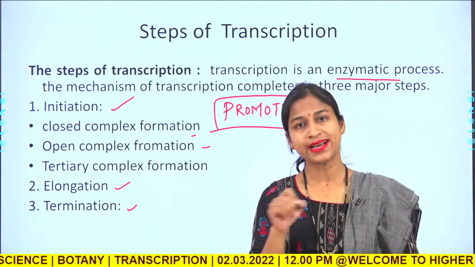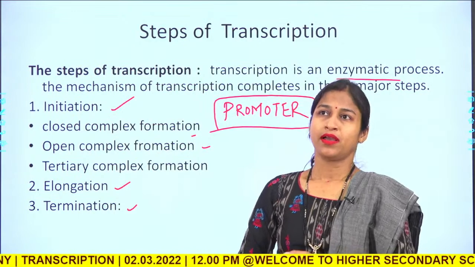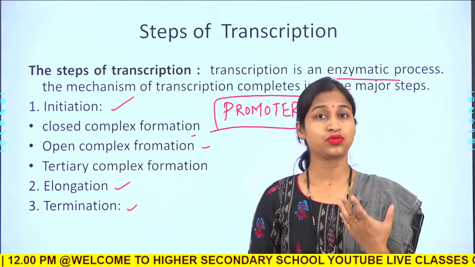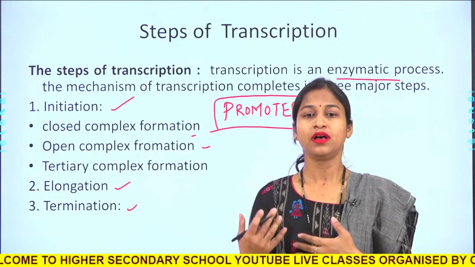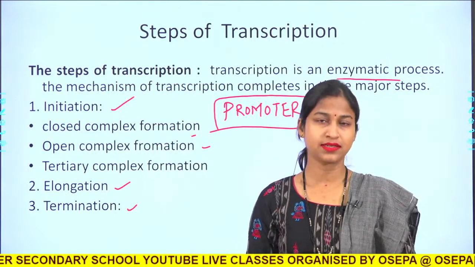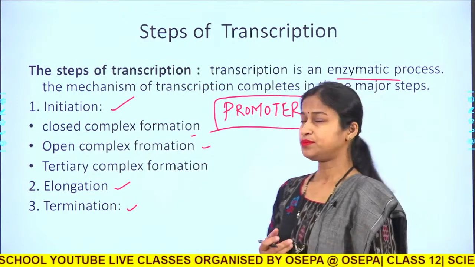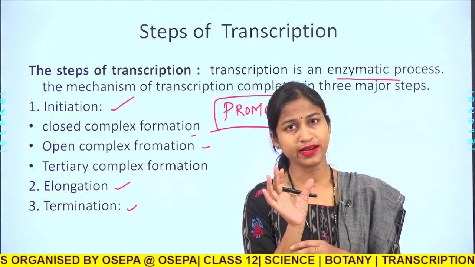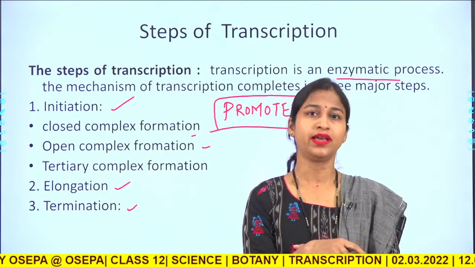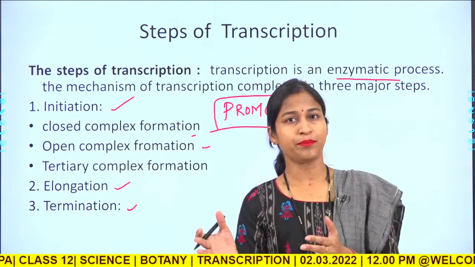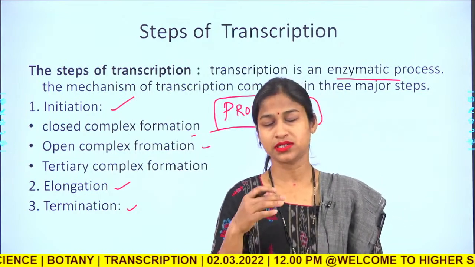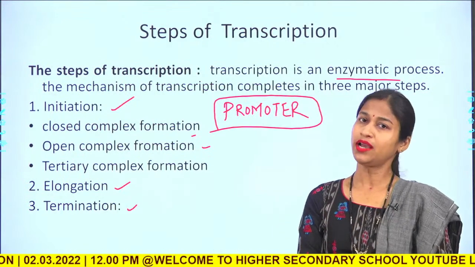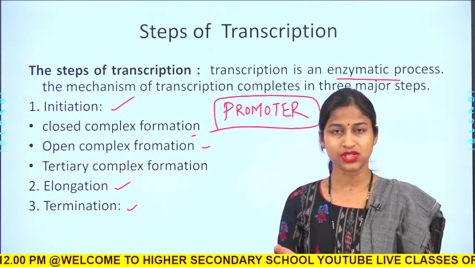What would be the next step? What is the function of RNA polymerase? Obviously it has to transcribe the RNA, or create a copy of RNA, that is, synthesize an RNA molecule. When the RNA polymerase synthesizes an RNA transcript, a short strand of RNA, it forms another complex, called the tertiary or ternary complex. Why is it called that?